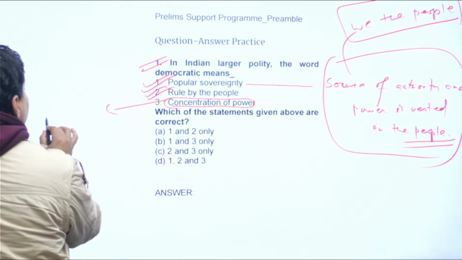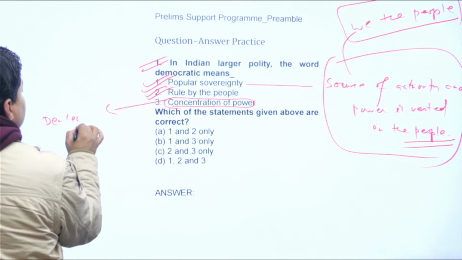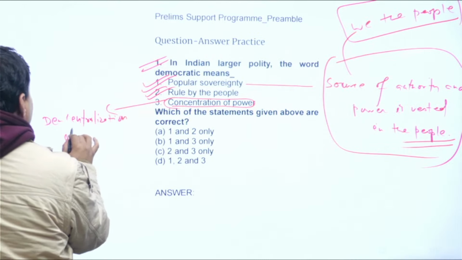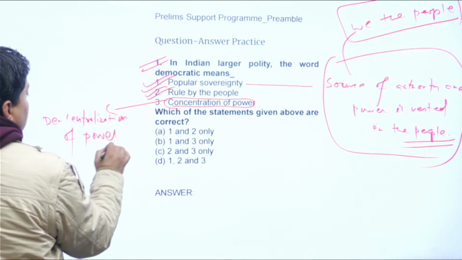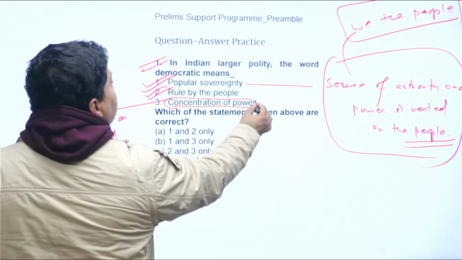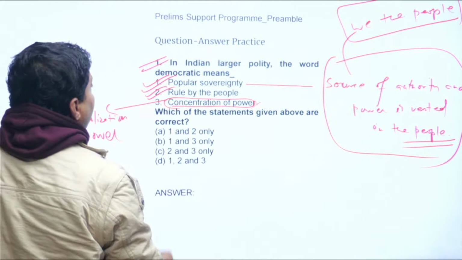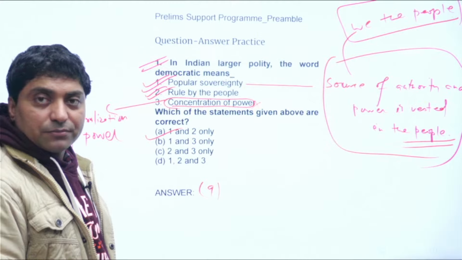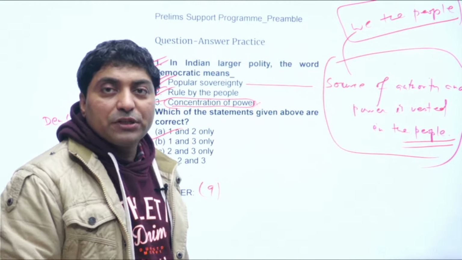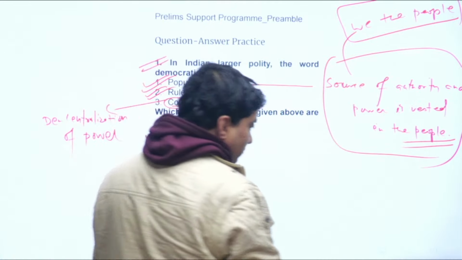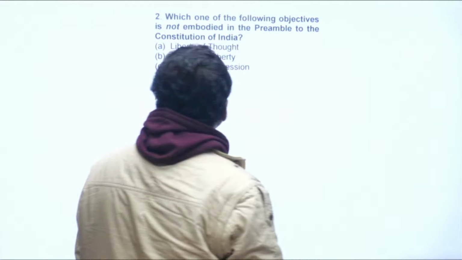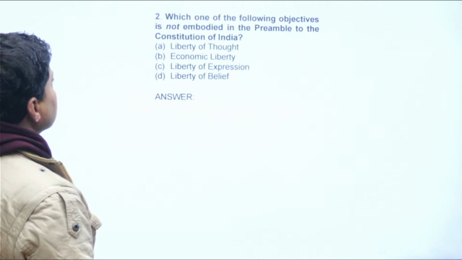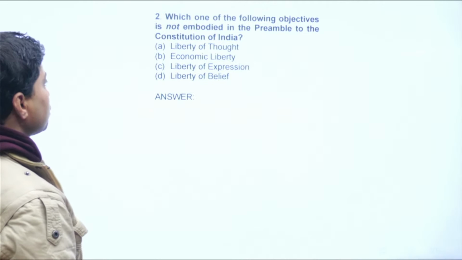If it had said decentralization of power here, then that would have been correct. So that's why it is wrong. Here 1 and 2 is the correct answer, right? So I hope this will help you a lot, right? Now look at the next question. Which of the following objectives is not embodied in the preamble to the Constitution of India?